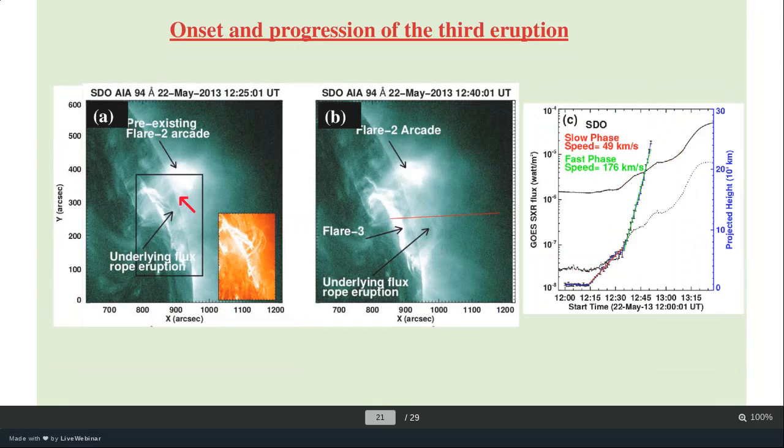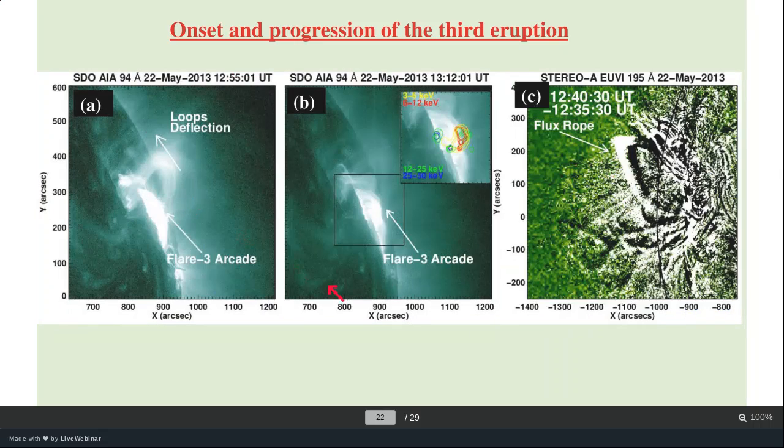Okay, and it is quite obvious in the observations. Let's move on to the next slide. You can see the deflection of the overlying field line towards the north, and the eruption and the flare arcade. Again, it is forming here, and that is associated with the third eruption.